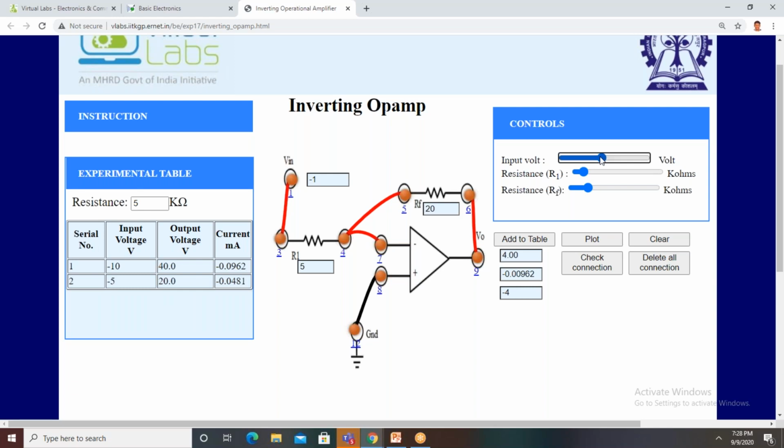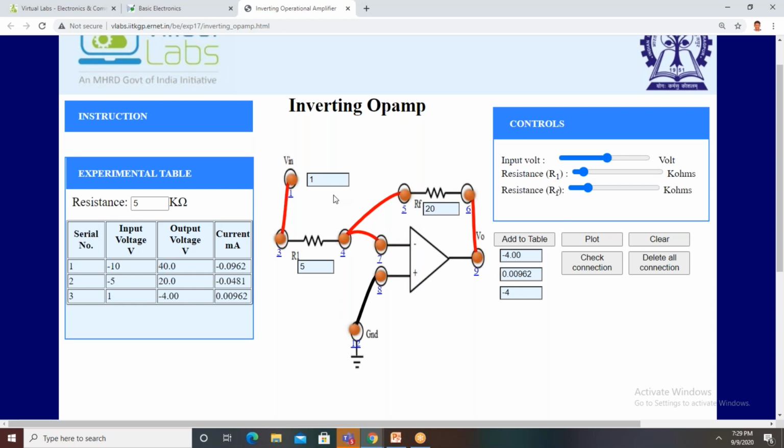You change to some voltage, say 5 volts. You add to table for 5 volts. What is the output voltage? Minus 20. Yes, minus 20. Like that, we can vary the input voltage. Now 10 volts, how much is it? Minus 40. Yes, minus 40. If it is 15 volts, minus 60. Yes, maximum 50 volts.